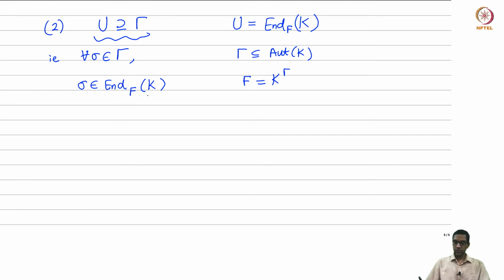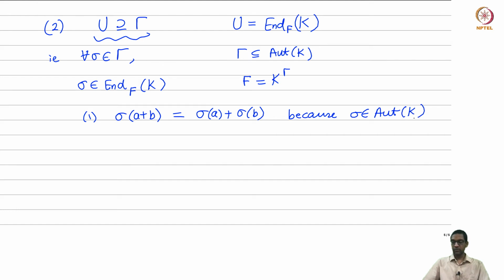Why is this true? Let's check the properties. Sigma of a plus b has to be sigma a plus sigma b, but that is true because sigma is in gamma, so in particular it's a field automorphism. Property 2: if I take sigma of mu a, where mu is a scalar from F, I should be able to pull out the mu. That's what linearity means. This is the same as sigma mu times sigma a, again because sigma is a field automorphism.